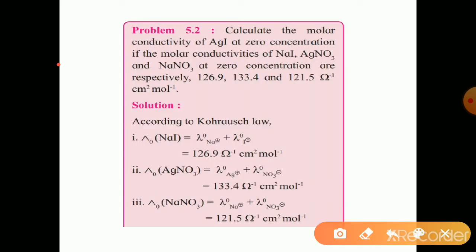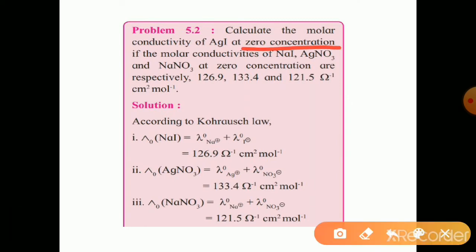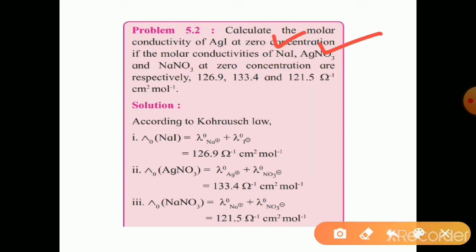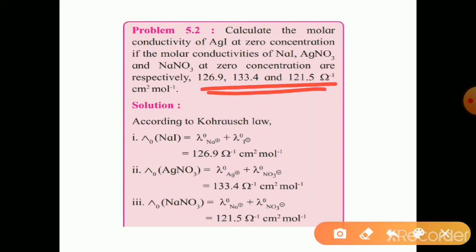Here are some numericals given. Calculate the molar conductivity of silver iodide, AgI, at zero concentration, if the conductivities of sodium iodide, silver nitrate and sodium nitrate at zero concentration are given respectively. These values are given.